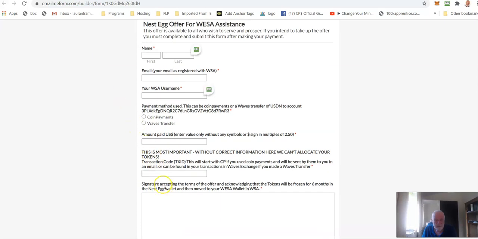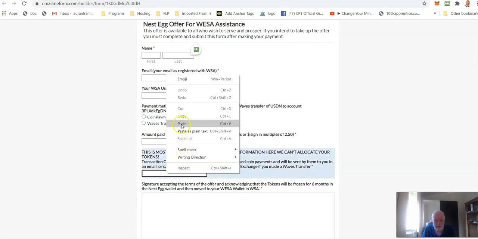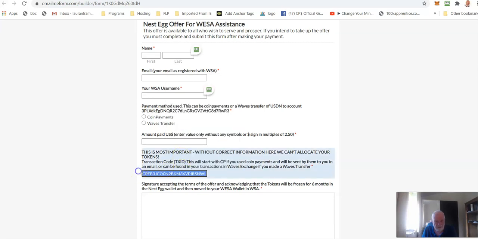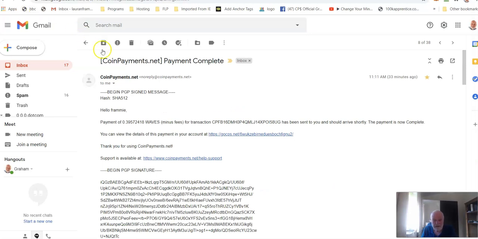And don't forget, you always need this correct TXID. It'll start with CP, and it's the one we copied previously. If for some reason you'd lost the TXID from CoinPayments, you will get an email from them. It might go into your spam folder, so check your spam folder, but it's here, CoinPayments, payment complete, and it gives that number again. We always need that in your form. Okay, so that's how you do it for a CoinPayments payment.